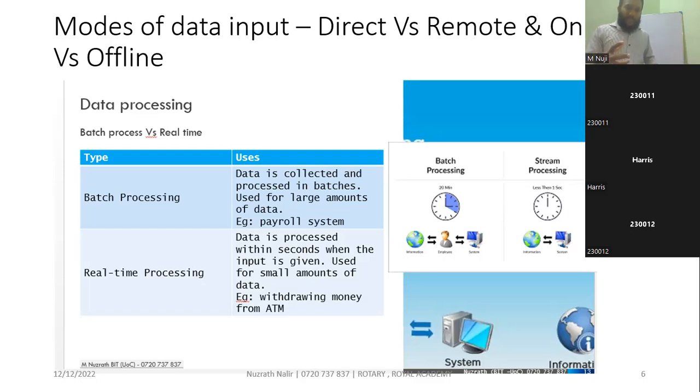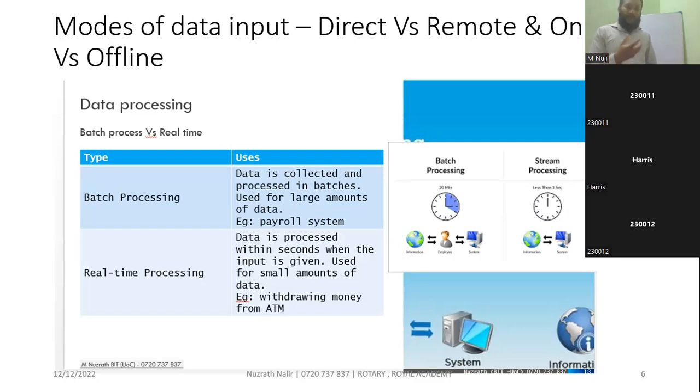The data processing concept, mode of data input, and categories are direct versus remote, online versus offline, and batch versus real time. So first, batch and real time.